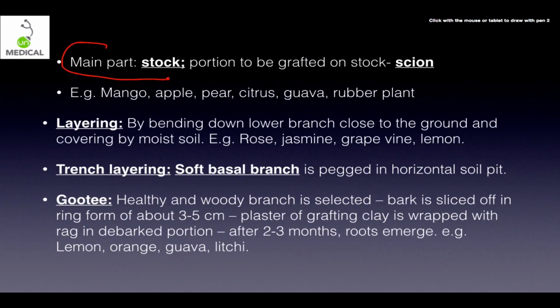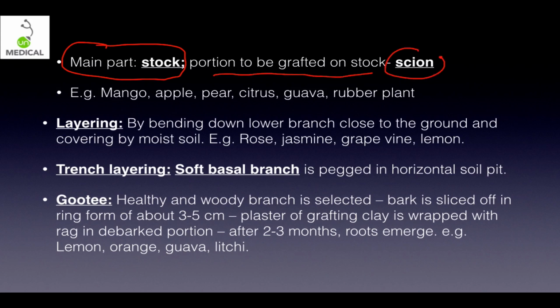Now the main part of the graft is stock, as I've already told you, and the portion which is to be grafted on stock is called as scion. So इसका एग्जाम्पल क्या होगा, मैंगो, एप्पल, पियर, सिट्रस, गुआवा, रबर प्लांट, बहुत कॉमनली होता है.